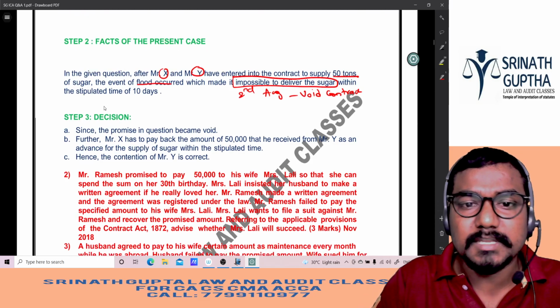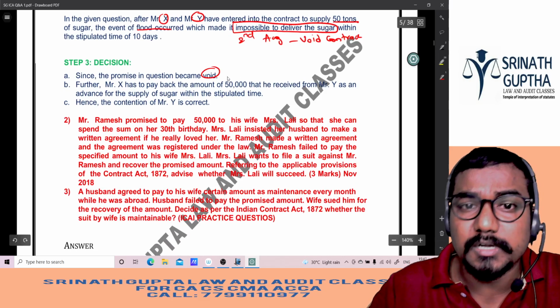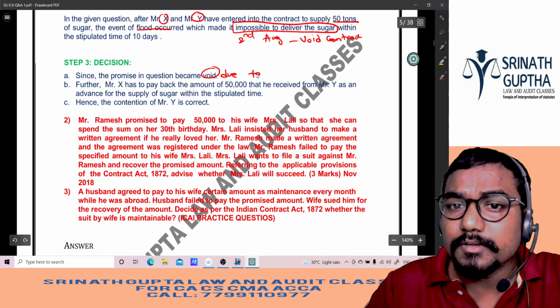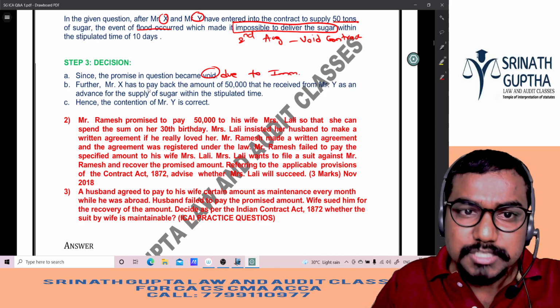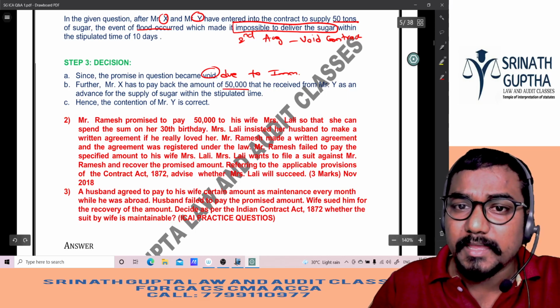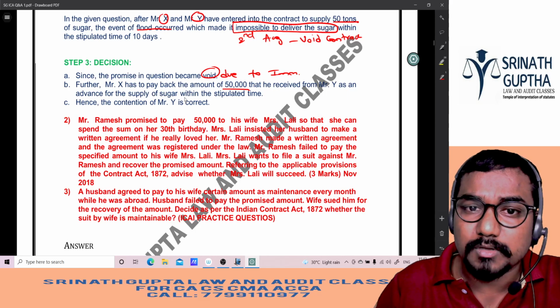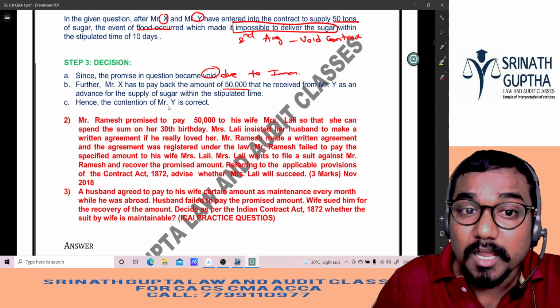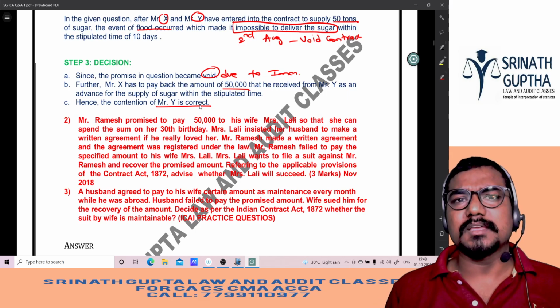Decision. Since the promise in the question becomes void due to impossibility of the event, further, X has to pay back the amount 50k that he has received from Y as an advance for supply of the sugar within the stipulated time. Hence, the contention of Y is right. Y is demanding back his advance.